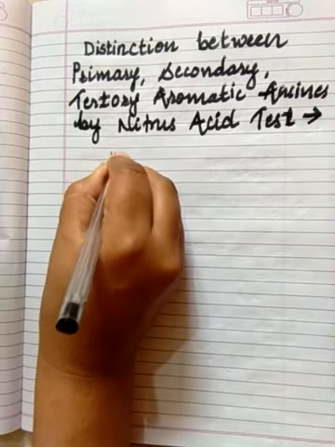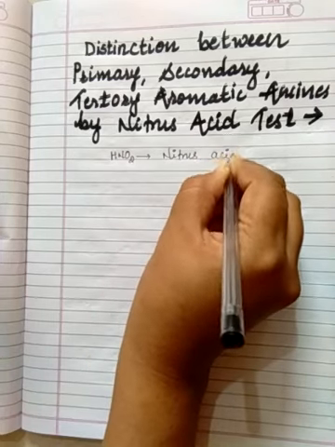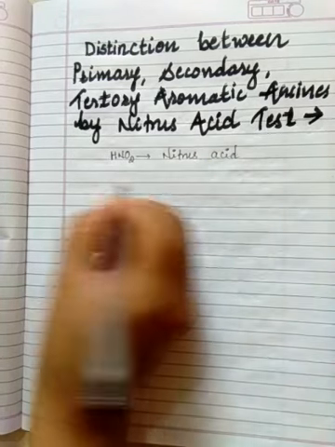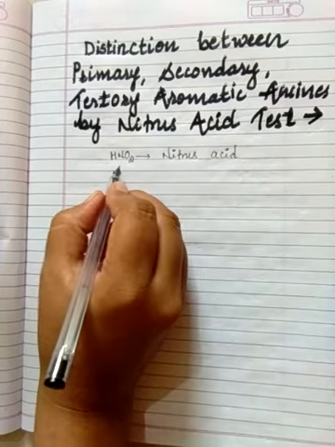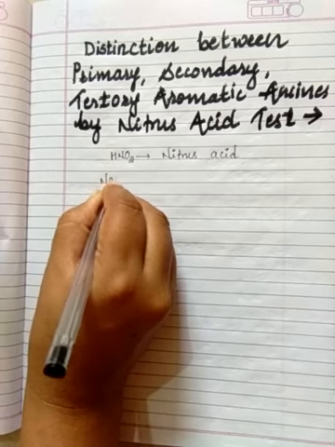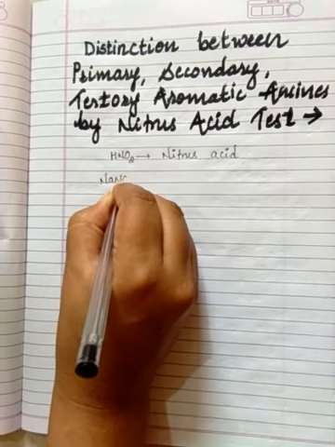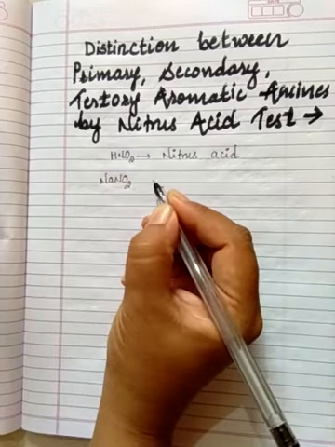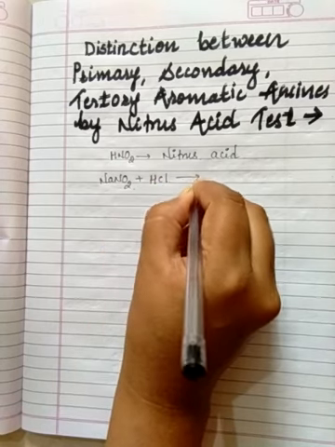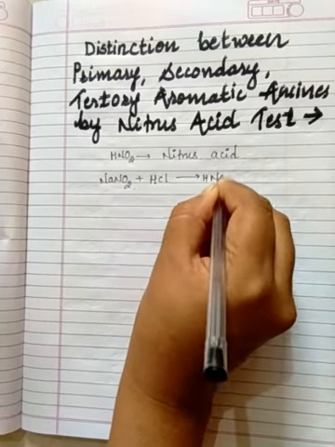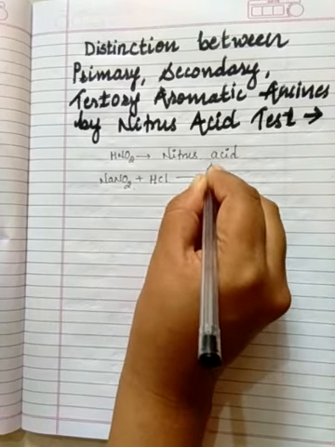We call it nitrous acid. How can it be prepared? This nitrous acid is unstable in nature, and it can be prepared when NaNO2, sodium nitrite, reacts with dilute HCl, hydrochloric acid. It gives rise to HNO2, which is our nitrous acid, plus NaCl.